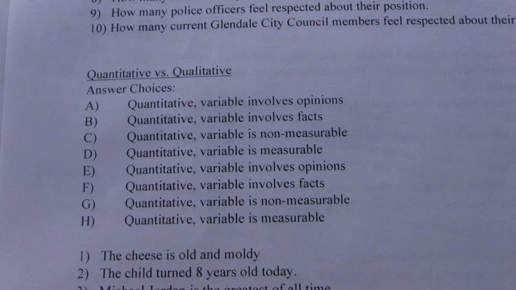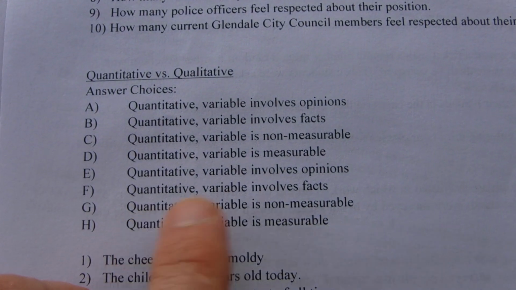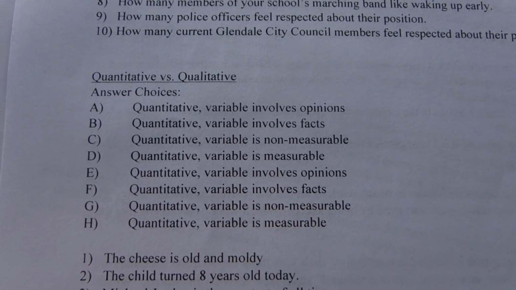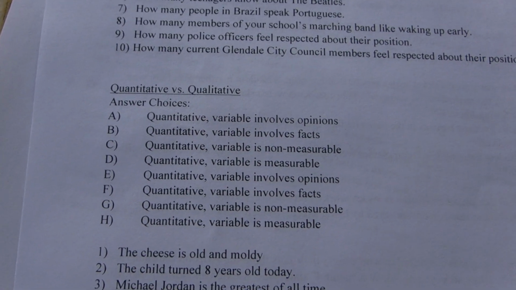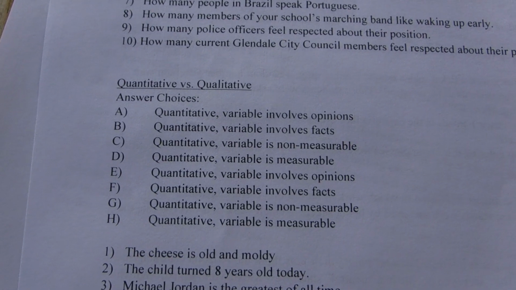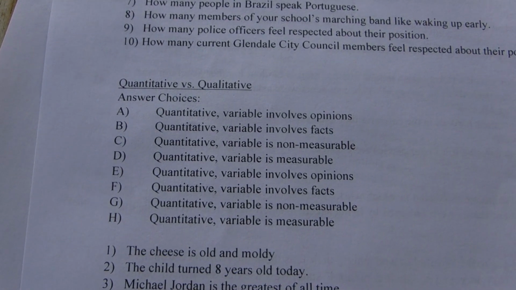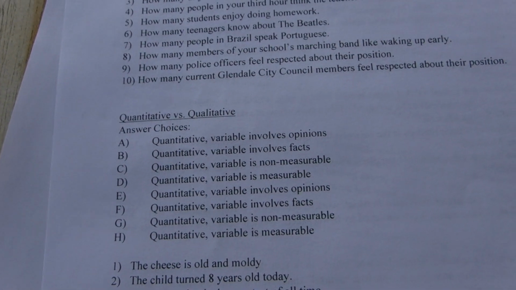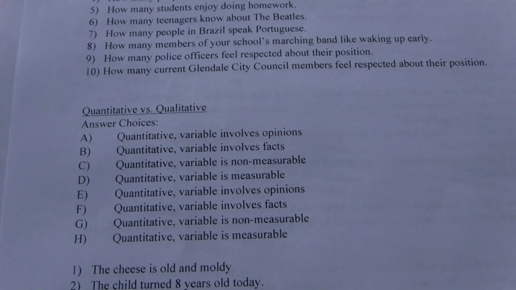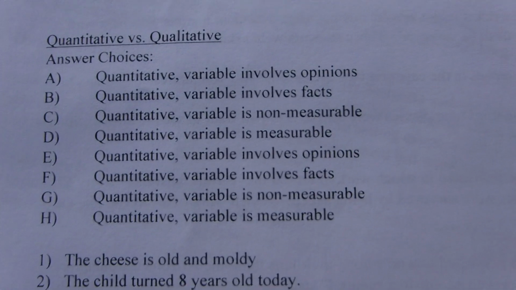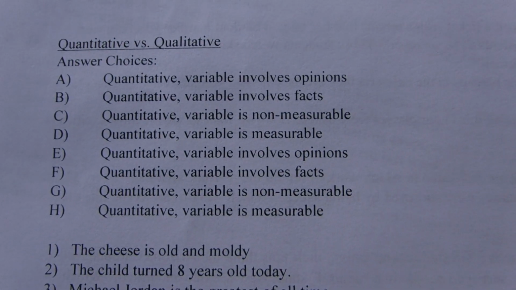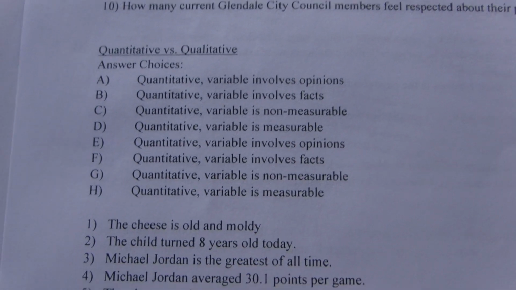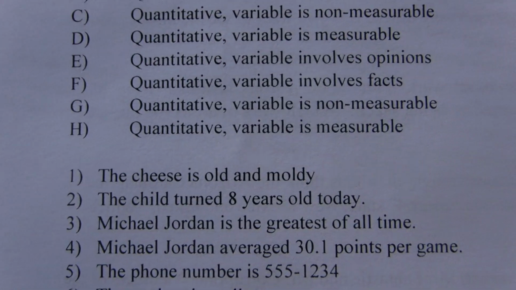Qualitative would be the opposite of that. Quality is a non-measurable thing. It's good. It's smart. Or if a number is categorical, like a phone number or an address or a zip code, even though those numbers don't mean a quantity of anything. They're just categorical numbers. So quantity, measurable. Quality, qualitative, is not measurable. So again, just going through a few here.